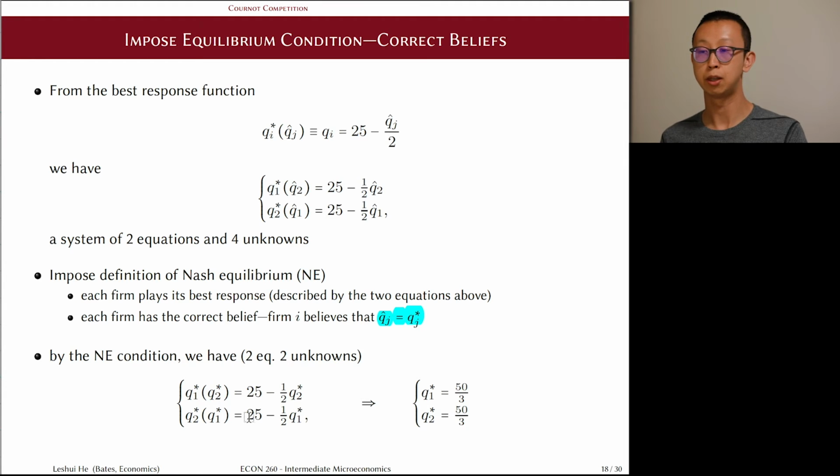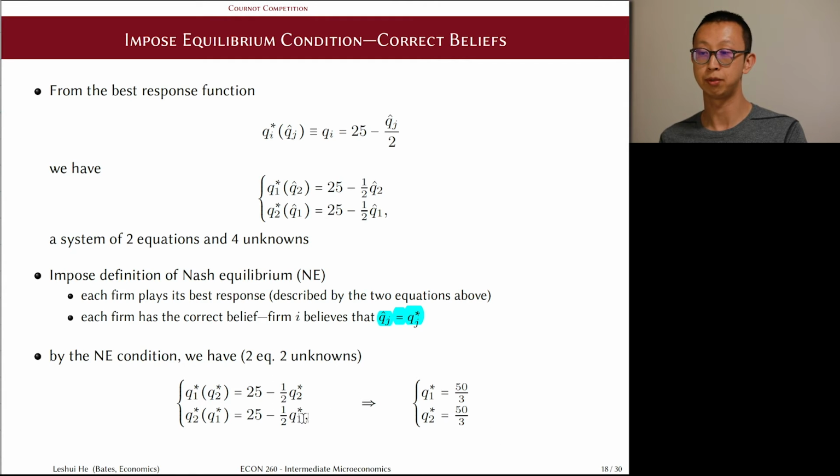By imposing that Q1 hat is equal to Q1 star and Q2 hat is equal to Q2 star, the four unknowns in the system of two equations now become two unknowns and two equations, which means we can solve them uniquely through the system. And there we have it.